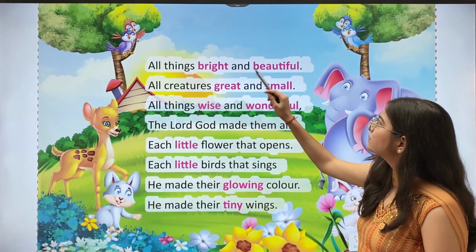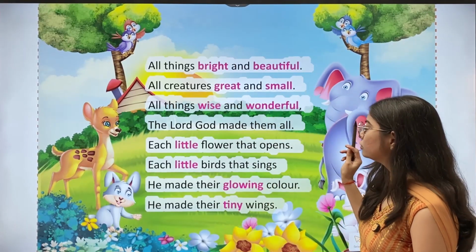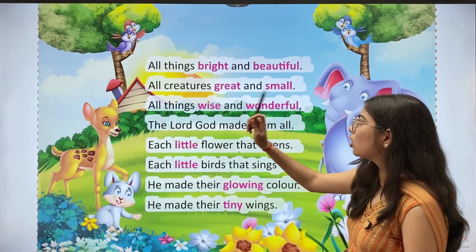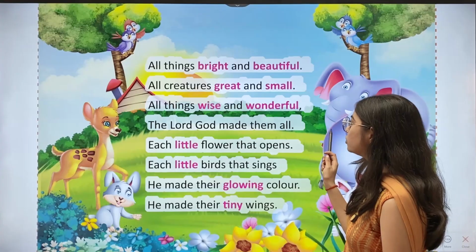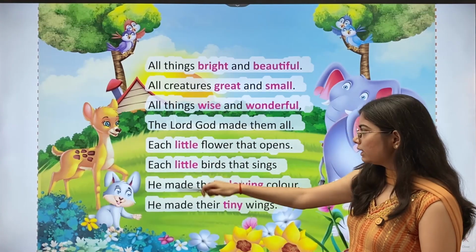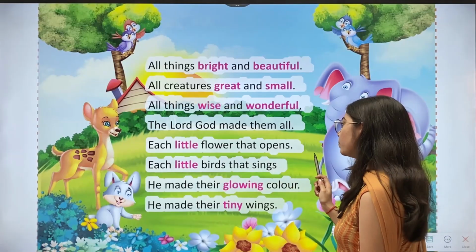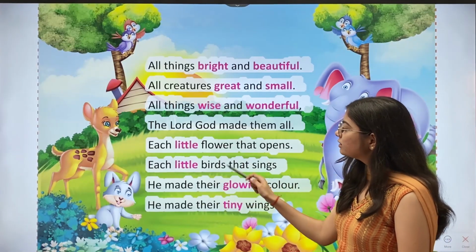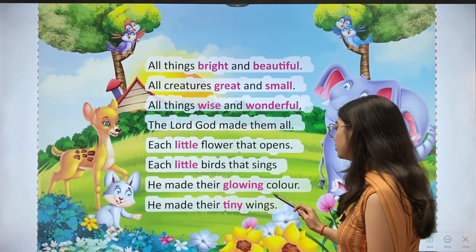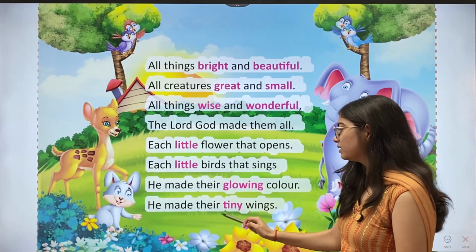All things bright and beautiful, all creatures great and small, all things wise and wonderful, the Lord God made them all. Each little flower that opens up, each little bird that sings, He made their glowing color, He made their tiny wings.